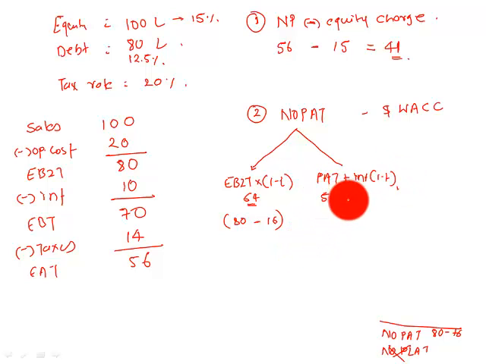Profit after tax is 56. How much is your interest? 10. 10 into 80%, so that would make this 8. And how much is this? 64. So go from bottom to top, go from here to here or from here to here. The answer is the same. Two ways in which NOPAT can be calculated.